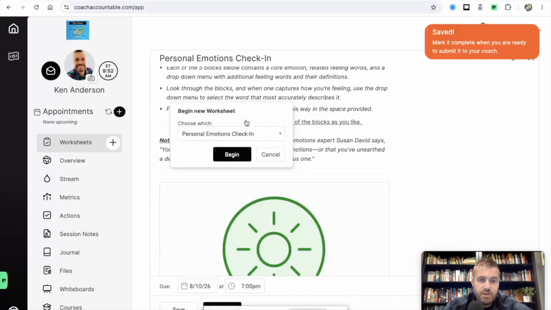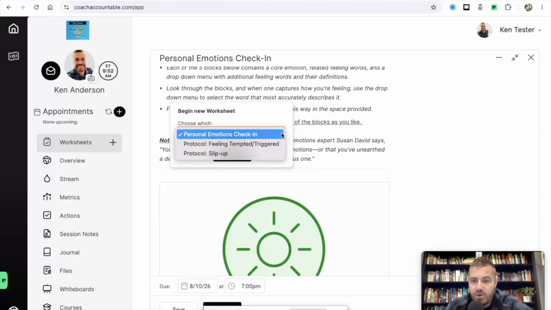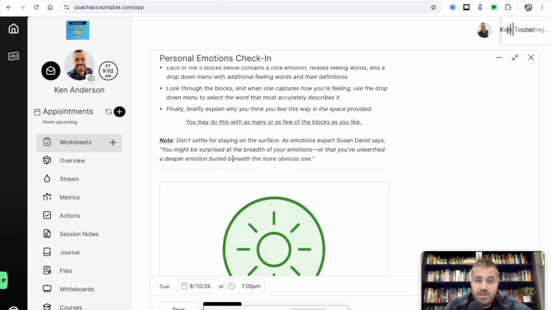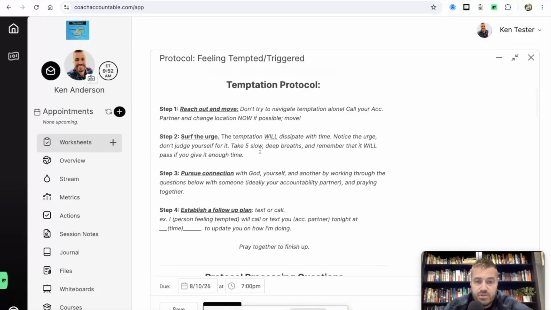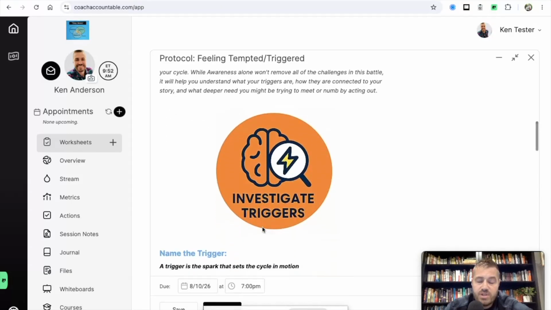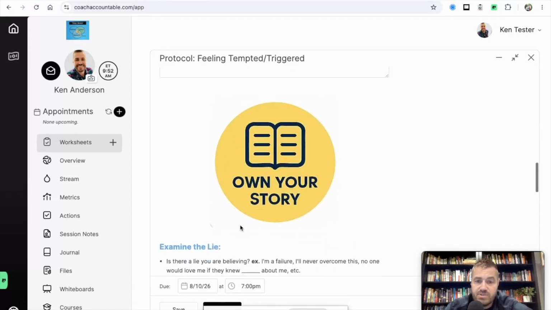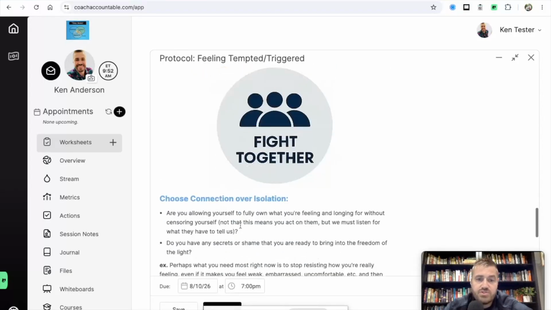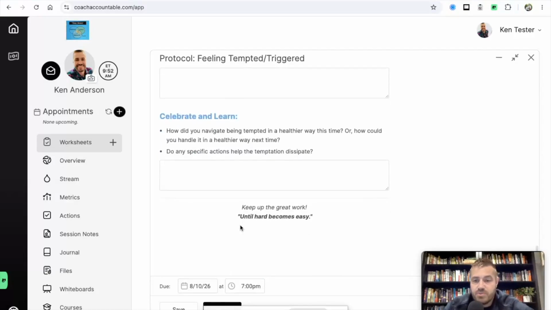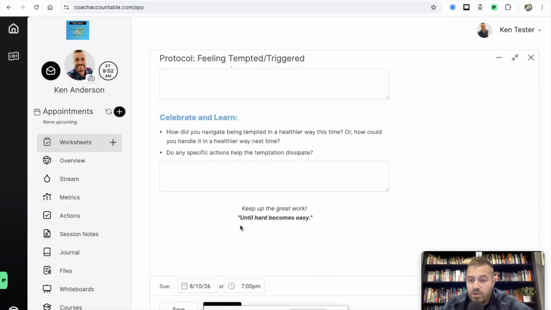If you're feeling tempted and you've got your accountability partner on the line and you've got some time, there's a set of questions you can go through together. This is the protocol for feeling tempted or triggered. So again, you just begin it and it runs through the same steps that are on your habit tracker, but also gives you some questions and allows you to investigate your triggers and think how those triggers are connected to your story, and just walks you through this process that we are going to work on throughout this time together of owning our story, investigating our triggers, practicing our protocols, and fighting together.